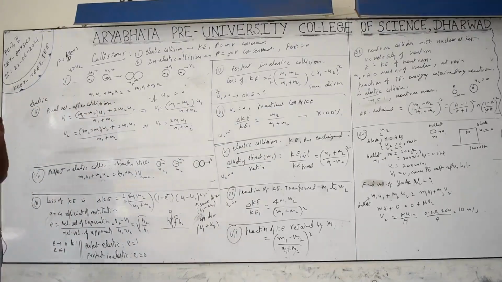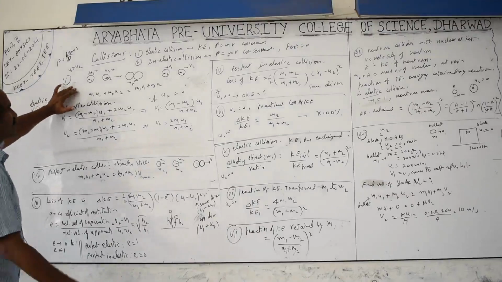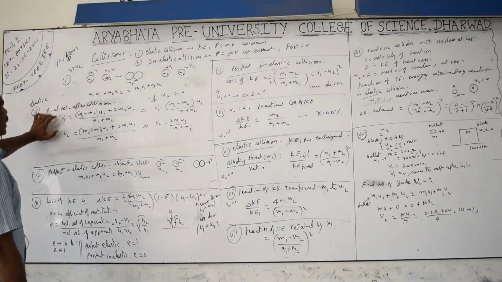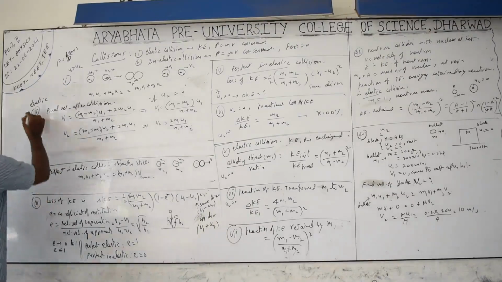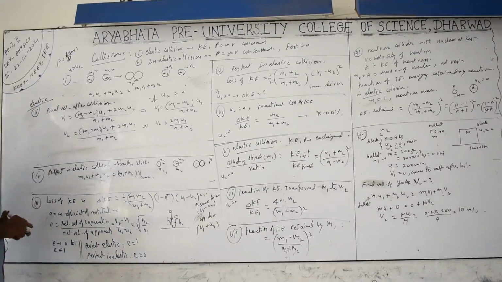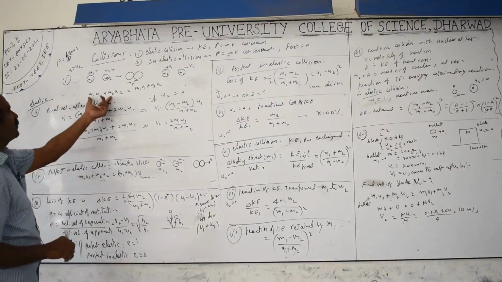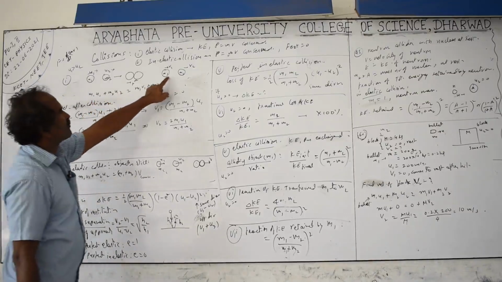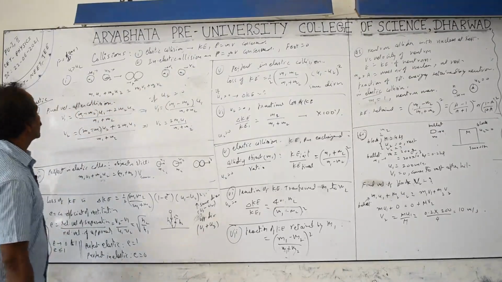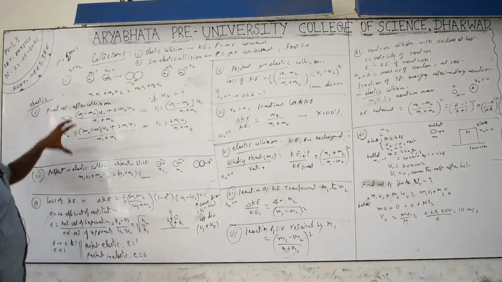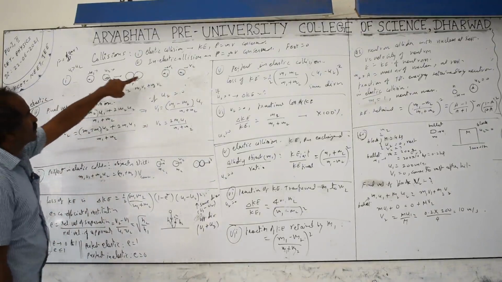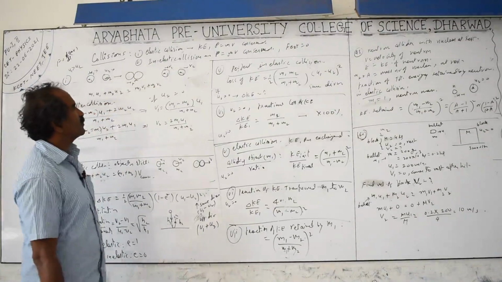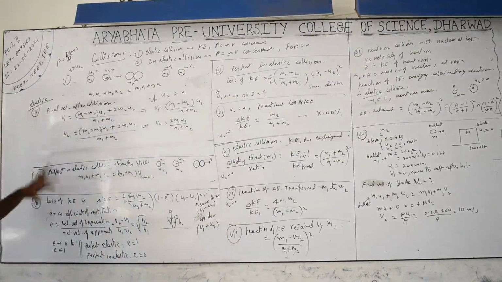In the case of the one-dimensional collision, the head-on collision we are discussing, means straight line path going before and after. After collision, the final velocities, considering the elastic collision we are taking. In the case of elastic collision, total momentum is conserved. Total momentum before collision m1 u1 plus m2 u2 equals total momentum after collision m1 v1 plus m2 v2, and kinetic energy is also conserved in the elastic collision. So half m1 u1 square plus half m2 u2 square equals half m1 v1 square plus half m2 v2 square. Total you have to check, total is constant, not individually.